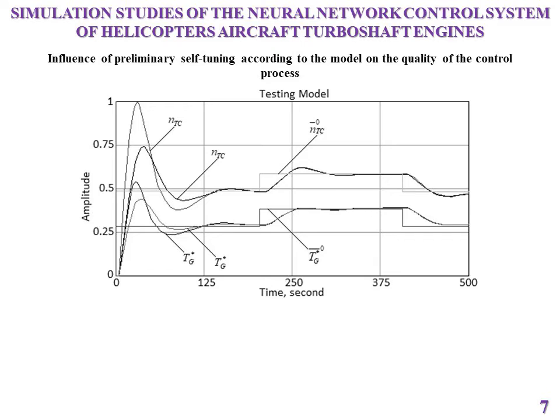This is due to the fact that when the neural regulator is turned on, the weight coefficients of the neural network are initialized randomly. In this case, there is a possibility of organizing positive feedbacks, which are the source of too large deviation of controlled values at the initial stage of self-tuning. The occurrence of such a situation can lead to an emergency situation of the helicopter.